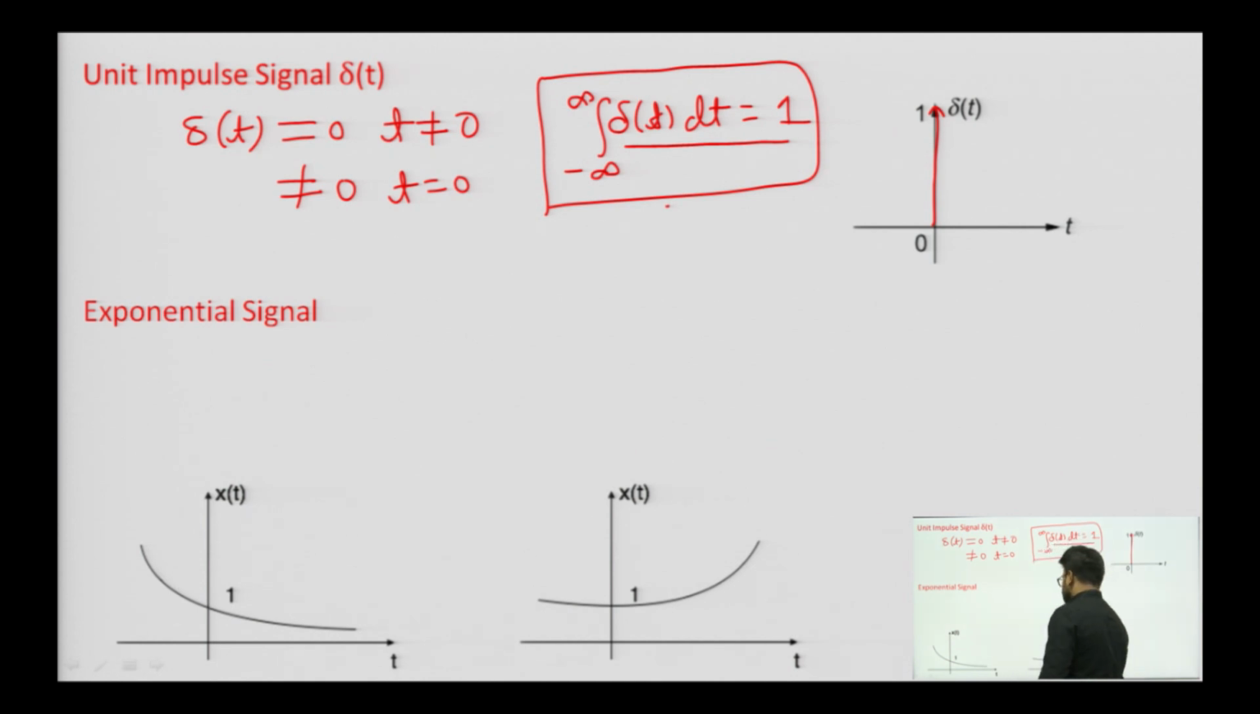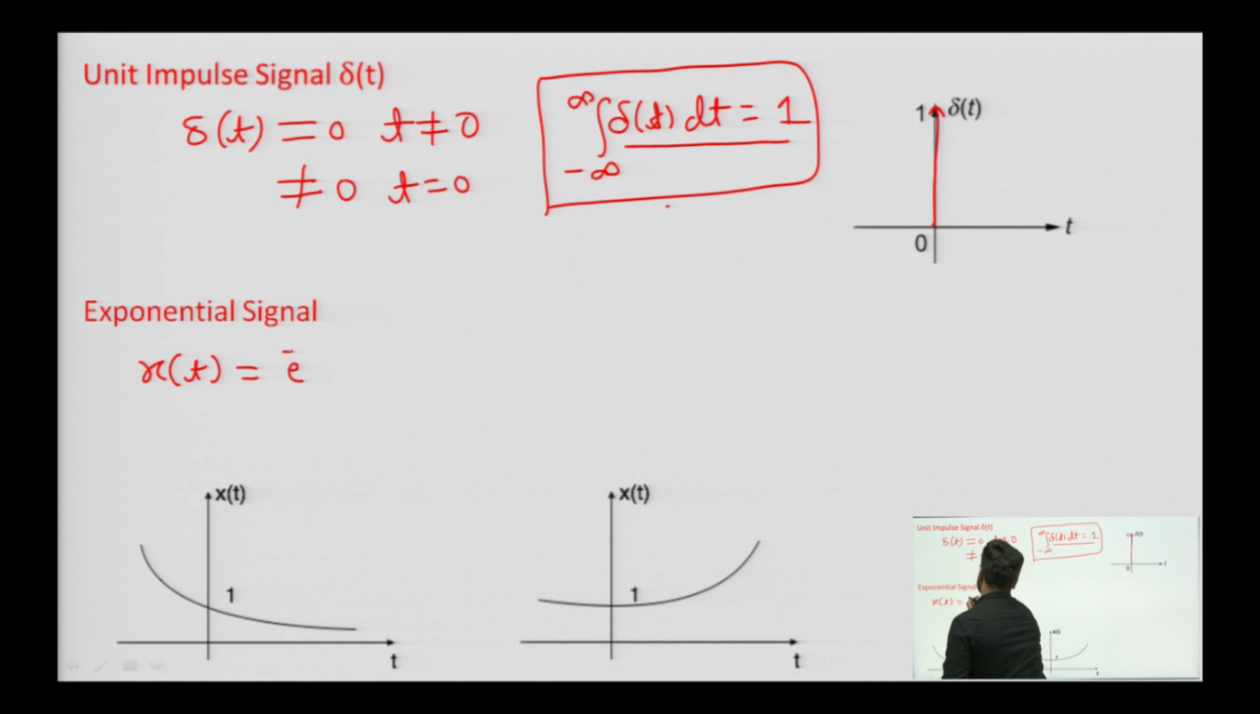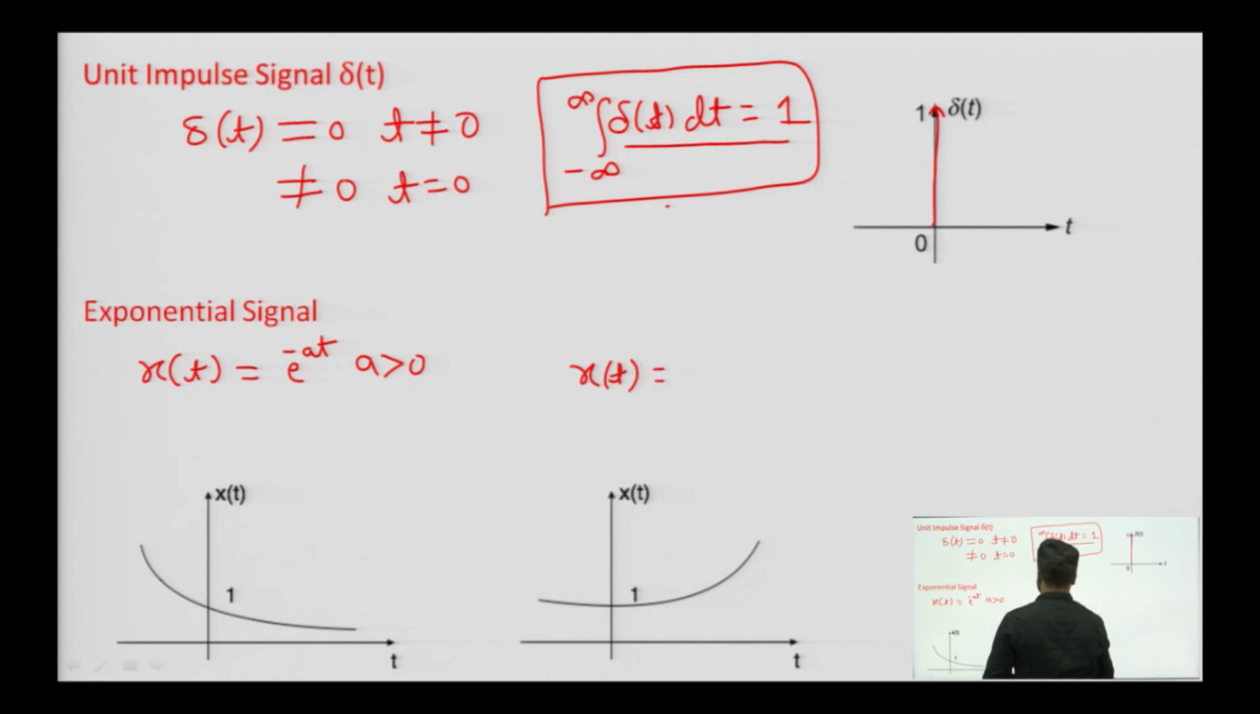So, next is exponential signal. This one is exponentially decaying. So, it can be written as x of t equals e to the power minus a t, because it is exponentially decaying. So, a must be greater than 0. Then this is an exponentially growing. So, we can write for this x of t equals e to the power a t, where a must be greater than 0. So, these are the two exponential signals.